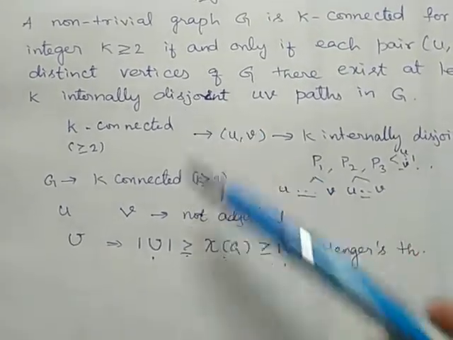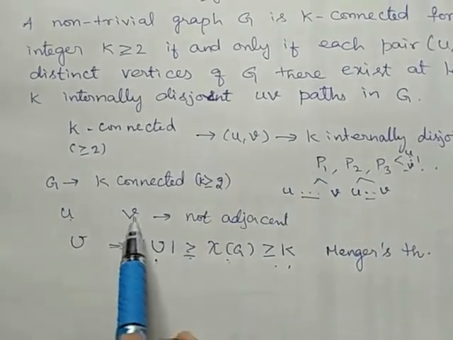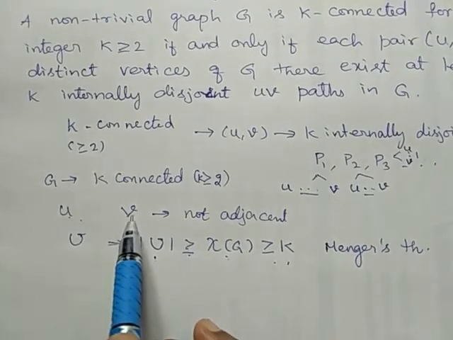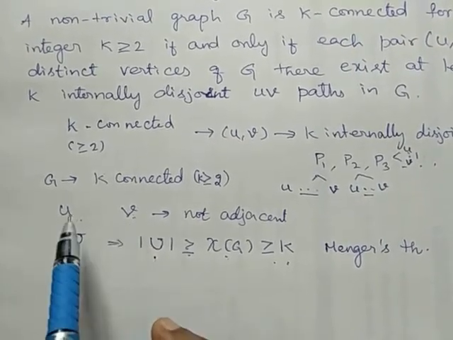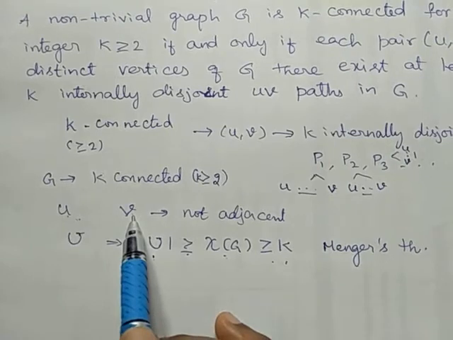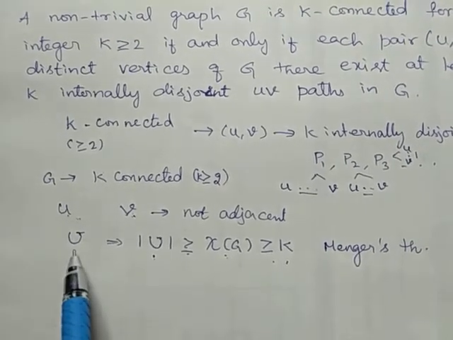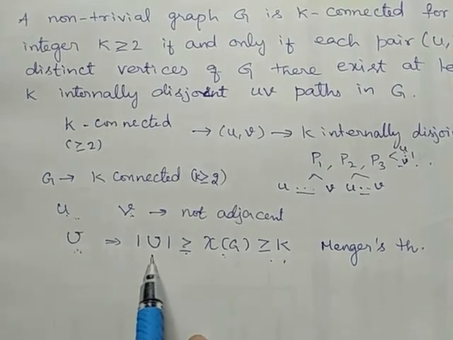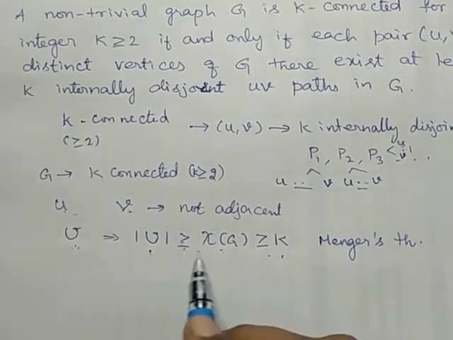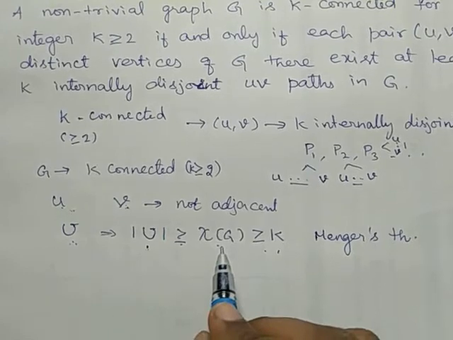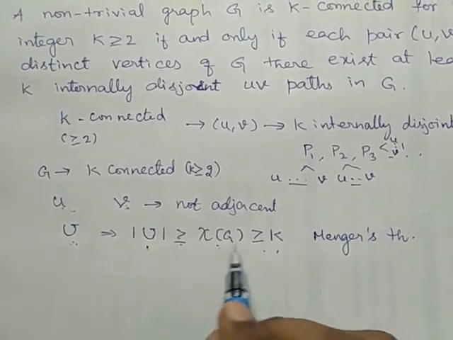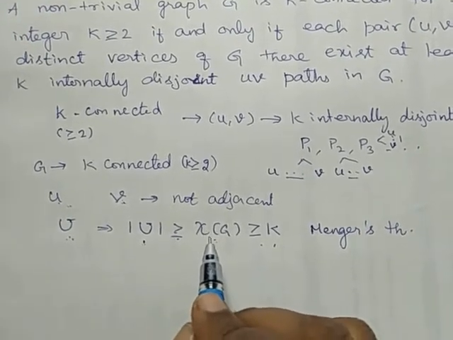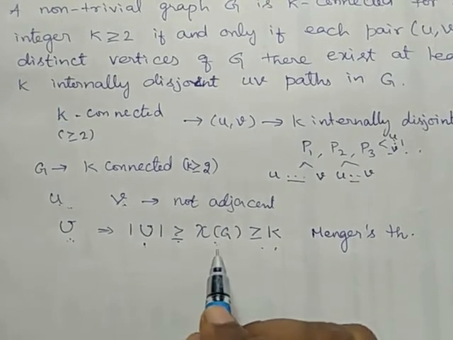So how did we start? We are considering two non-adjacent vertices u and v. For this u and v, we are considering the minimum u-v separating set and I am taking it as U. Therefore, this implies the cardinality of U should be greater than or equal to chi of G. Chi of G is the cut set with minimum cardinality.